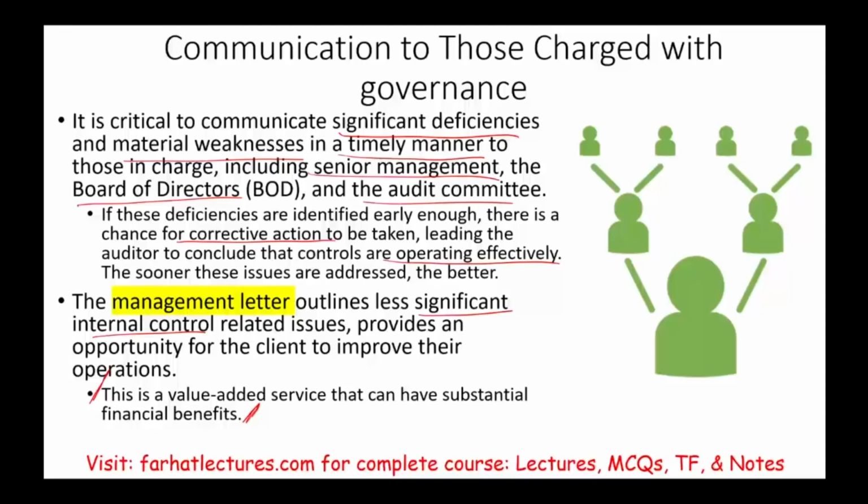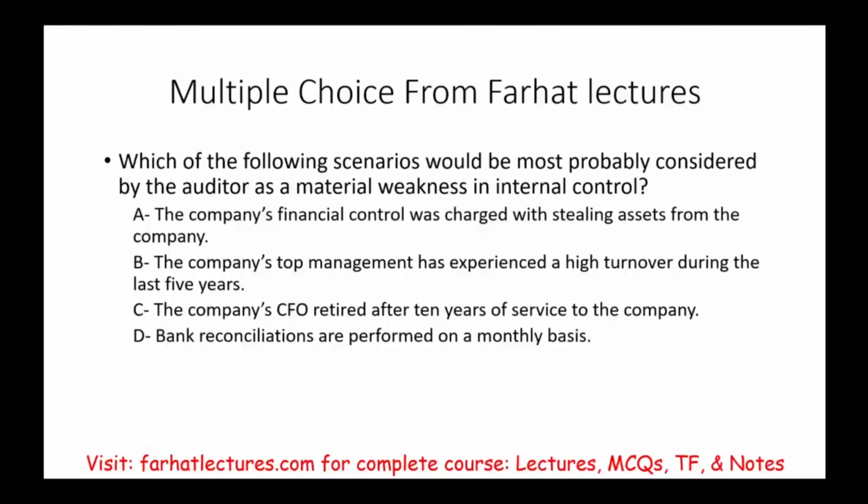Now let's take a look at a multiple choice question from Farhat Lectures that covers this topic. The following scenarios would be most probably considered by the auditor as a material weakness. Remember, we have three levels of deficiencies in internal control: just a control deficiency, a significant deficiency, and a material weakness. So let's take a look. Starting from the bottom, D: bank reconciliations are performed on a monthly basis. Actually, that's not even a deficiency. That's something we need to do. It's a good thing. So D is definitely out.